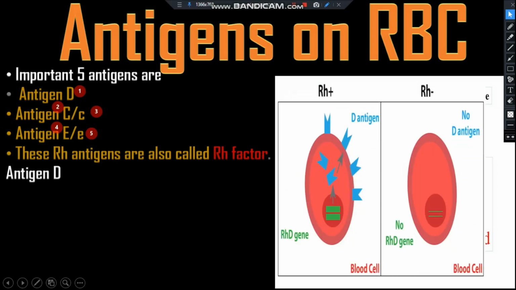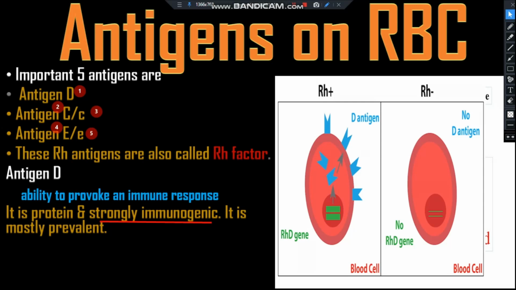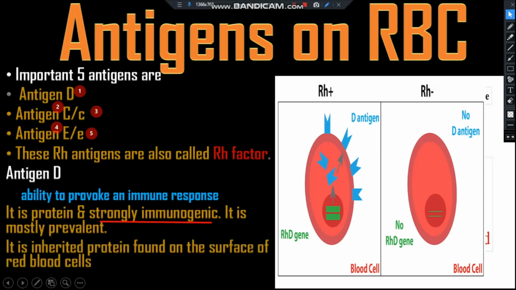Antigen D is a protein and strongly immunogenic, and it is the most prevalent. What is the meaning of immunogenic? Immunogenic means the ability to provoke an immune response, and it is an inherited protein. Why is it called inherited?